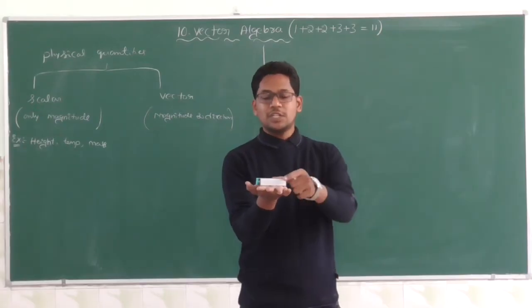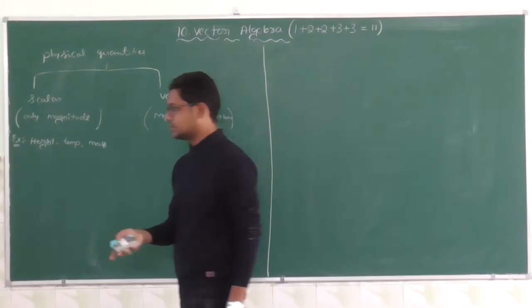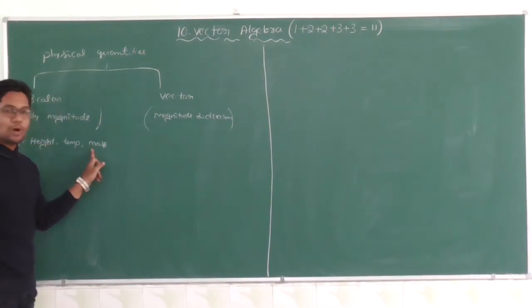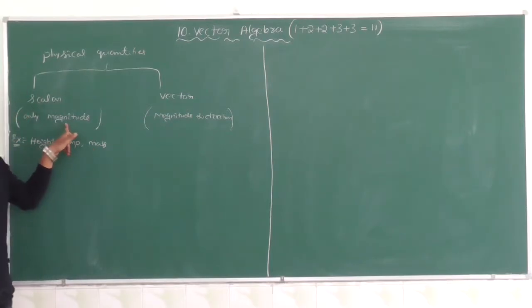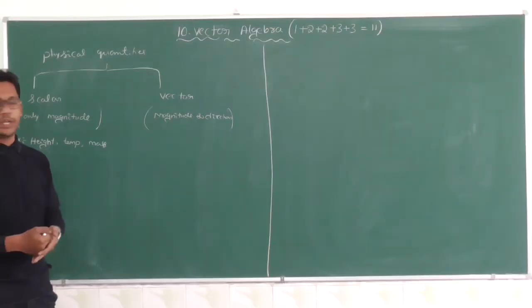That's it. I didn't say the direction of this rice. 2 kilogram is nothing but a magnitude. That means mass has only magnitude. There is no direction, right?